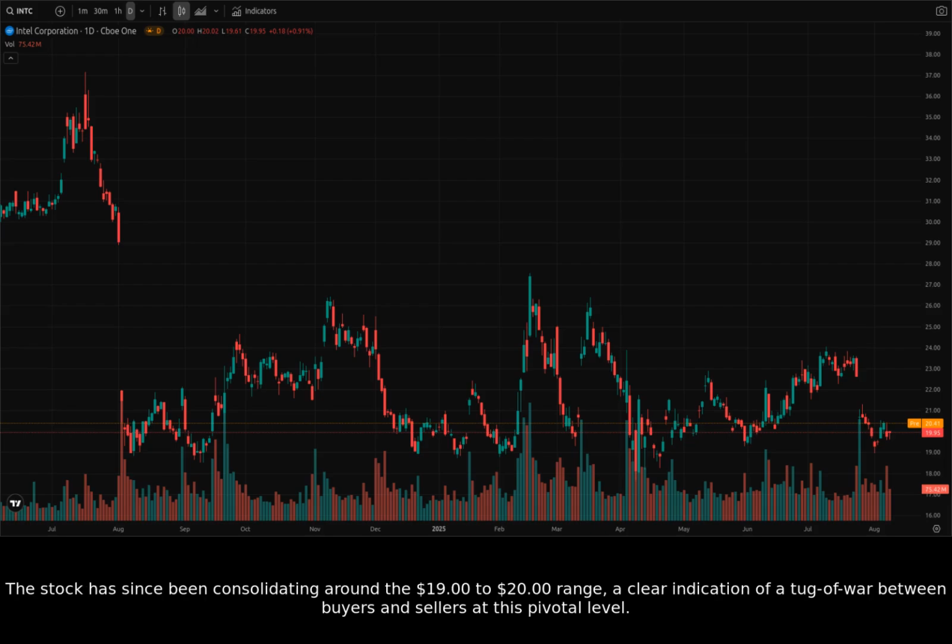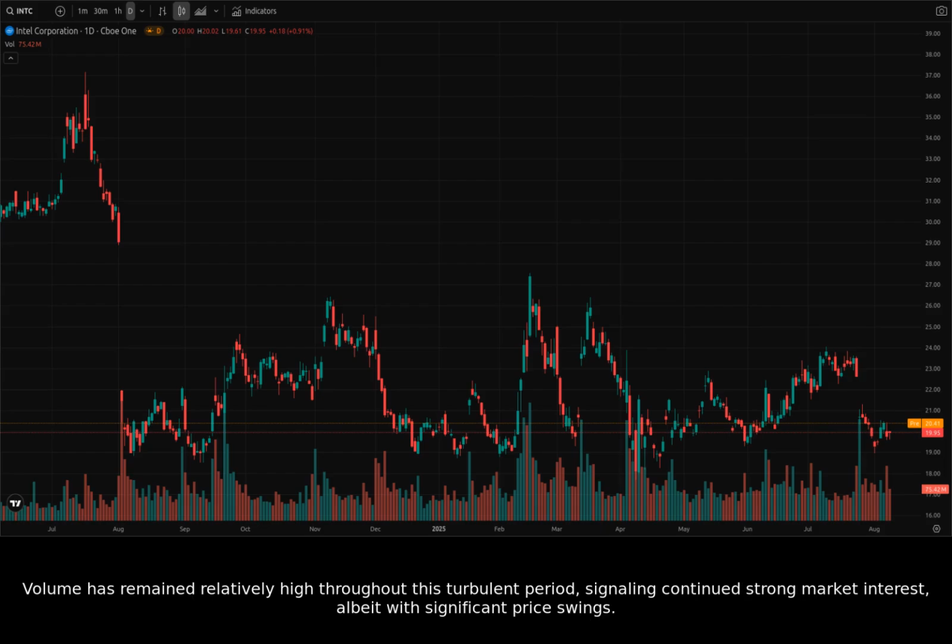The stock has since been consolidating around the $19 to $20 range, a clear indication of a tug-of-war between buyers and sellers at this pivotal level. Volume has remained relatively high throughout this turbulent period, signaling continued strong market interest, albeit with significant price swings.